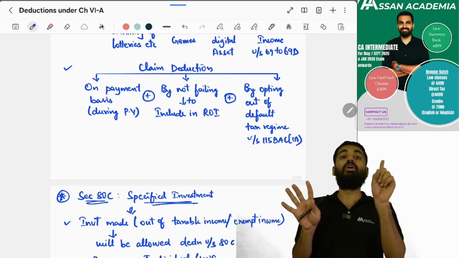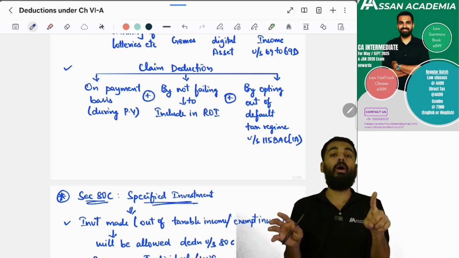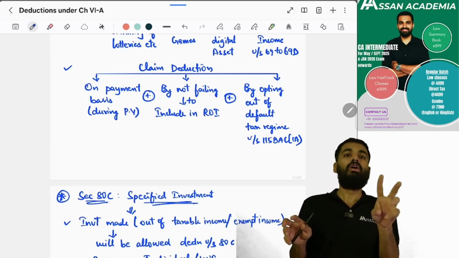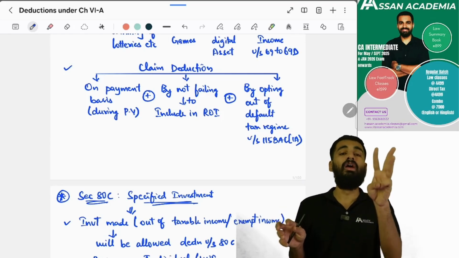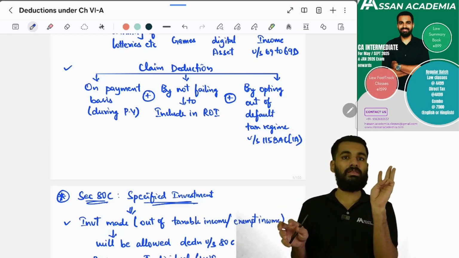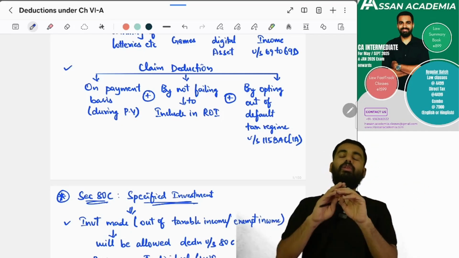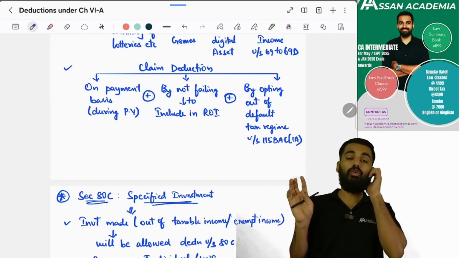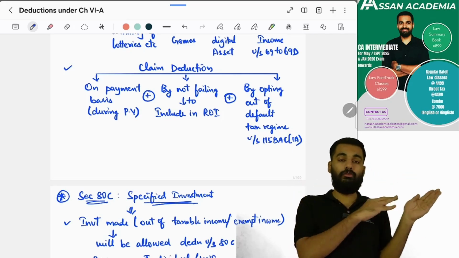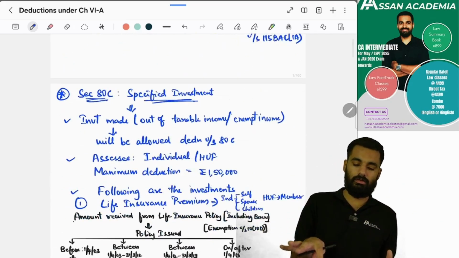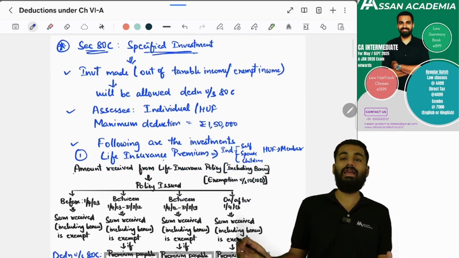Yes. And make sure that you have to opt out of the default tax regime. There are only three sections under which you can claim Chapter 6A deduction if you choose the new, default tax regime. Apart from that, for all other deductions you have to opt out of the default tax regime. Section 80C.